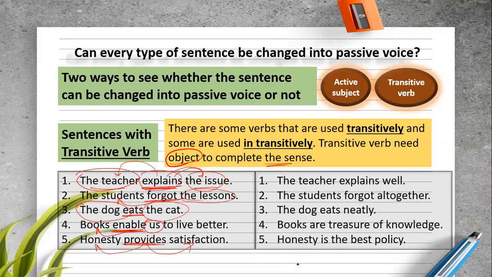Here, the teacher explains well. Explain is a verb, and who is explaining? The teacher. The active subject is there. The verb is there, but this verb does not have an object after it. That is why it cannot be changed into passive voice. The students forgot. Who forgets?